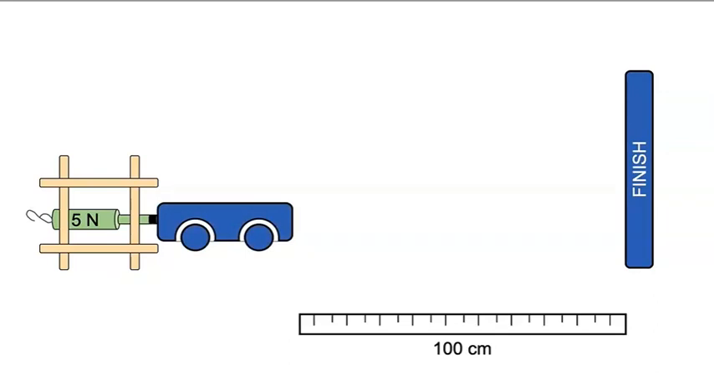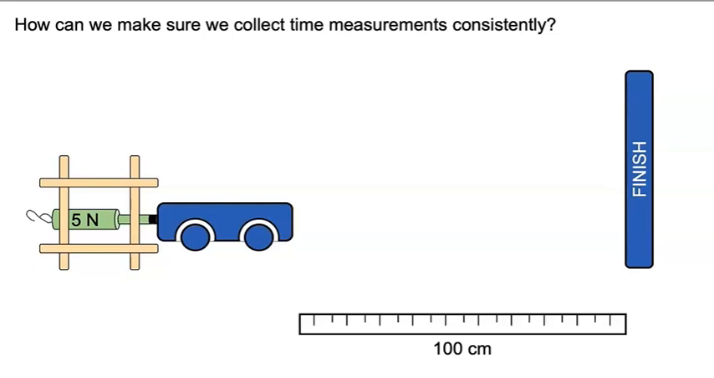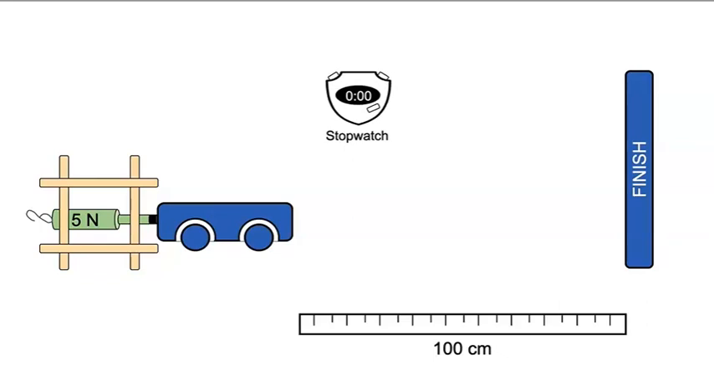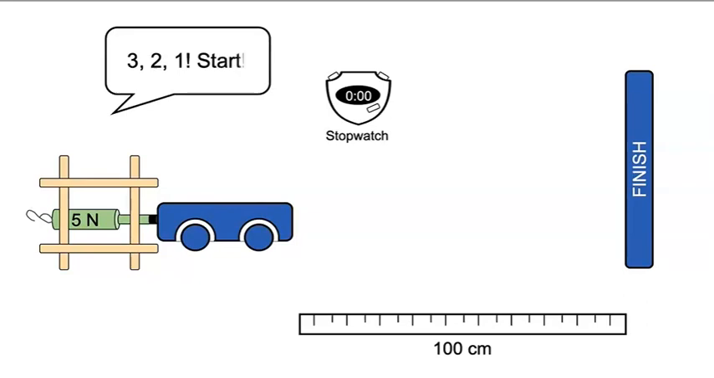I have one more question about our investigation for you. How can we make sure we collect time measurements consistently? We are going to use the stopwatch to collect data, right? But how will we know when to start and stop the stopwatch? I have an idea. I can count down from 3. I'll say 3, 2, 1, start. When I say start, we will start the stopwatch. Then, when the train model crosses the finish line, we will stop the stopwatch. Let's measure to the nearest hundredth of a second for each of our trials.